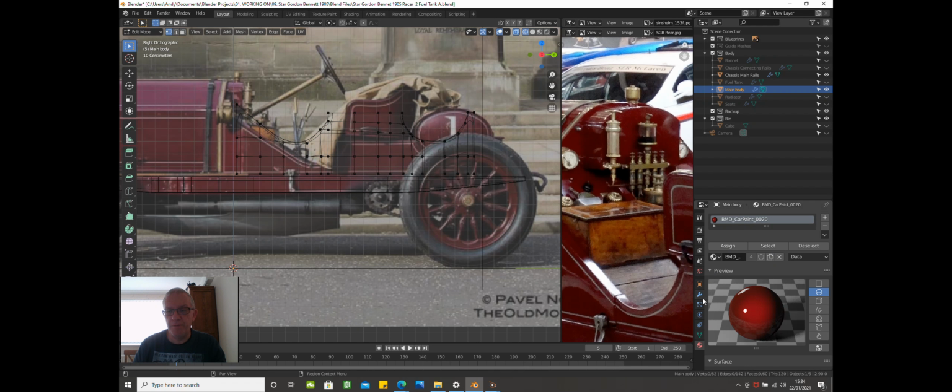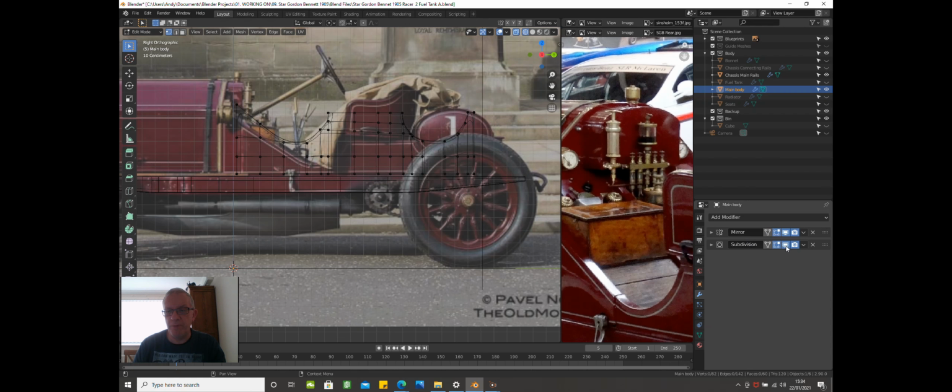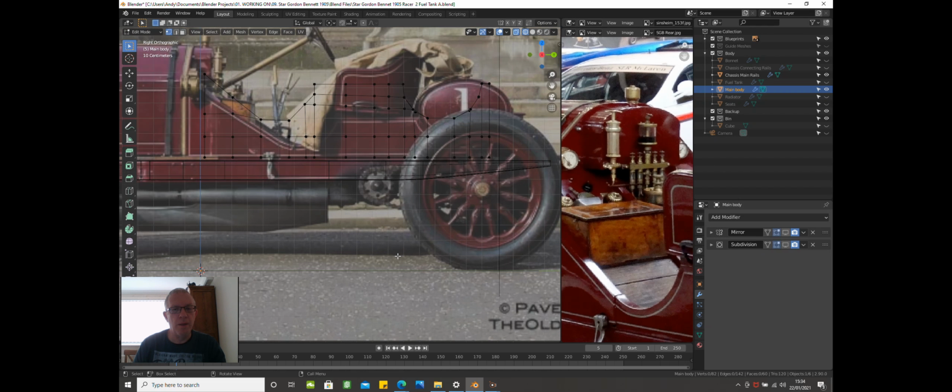Just disable the view of the modifiers, so click that little button there, which is the real-time view. We need this, so press Alt, left mouse click, and then just drag this down on the Z. I'll put it round about there because we'll need an edge loop there.